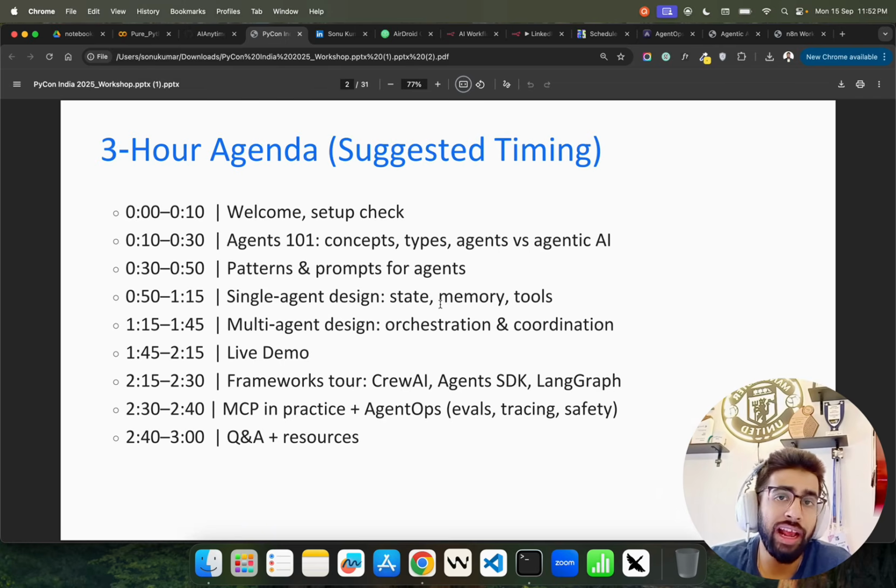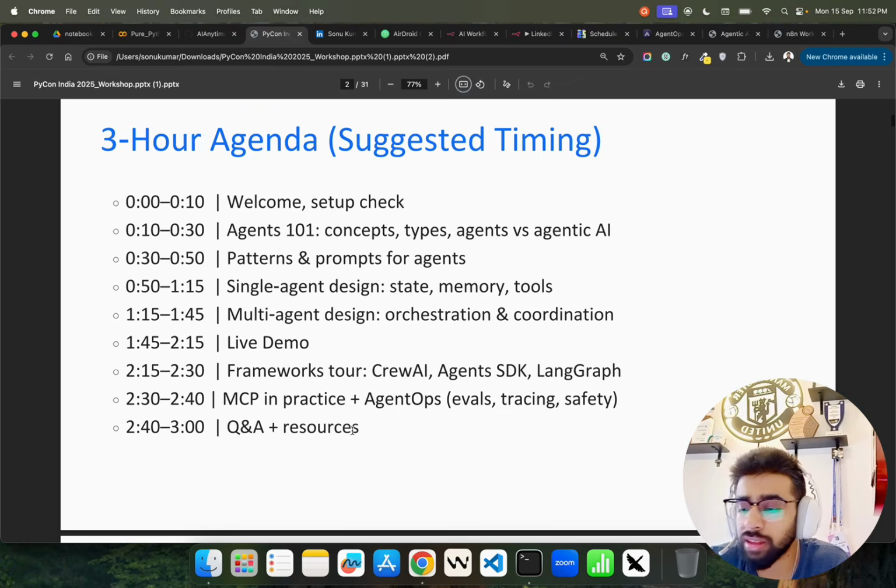Or agentic AI solutions. We're gonna look at some demos and some frameworks for comparisons, when to use what kind of frameworks that we have, right? Then we're gonna talk about MCP, Model Context Protocol, AgentOps, the observability and governance, and such topics.